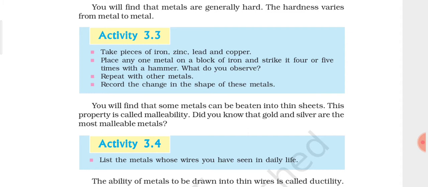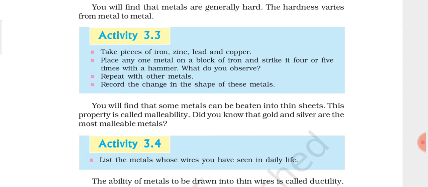So you will find that some metals can be beaten into thin sheets. This property is called malleability. Did you know that gold and silver are the most malleable metals? So in this activity you have to take a few pieces of different metals, and when you hit or strike them with the help of a hammer, you will find that they are beaten into thin sheets. So this property is highly useful to us.